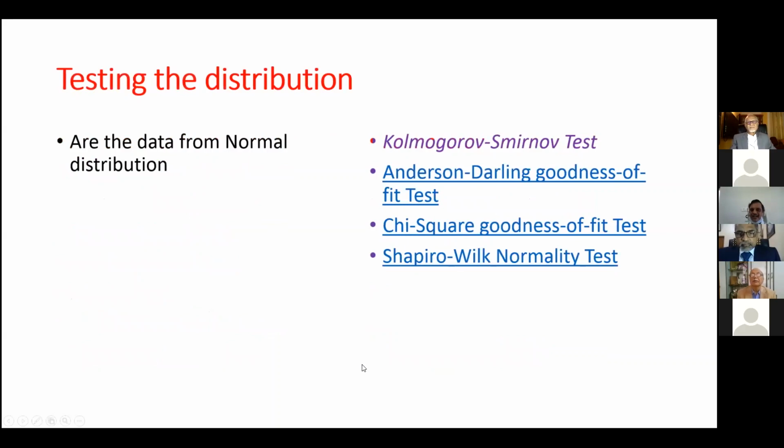When you are testing the normal distribution, you can use the Kolmogorov-Smirnov test, the Anderson-Darling goodness of fit test, or the chi-square goodness of fit test. So many tests are there. Mainly the Kolmogorov-Smirnov test or the Shapiro-Wilk normality test will be used. These are not correct actually.